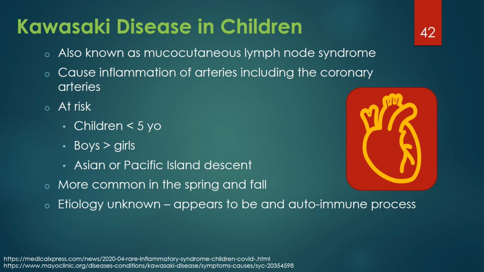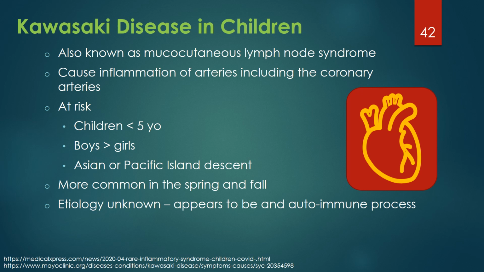Kawasaki's disease is a rare disease that causes inflammation in the walls of medium-sized arteries throughout the body, including the coronary arteries, which supply blood to the heart muscles. It is most commonly seen in children under 5 years old, with boys slightly more at risk than girls. Children of Asian or Pacific Island descent have higher rates. Cases, while rare, do appear to rise in springtime and in the fall of the year.